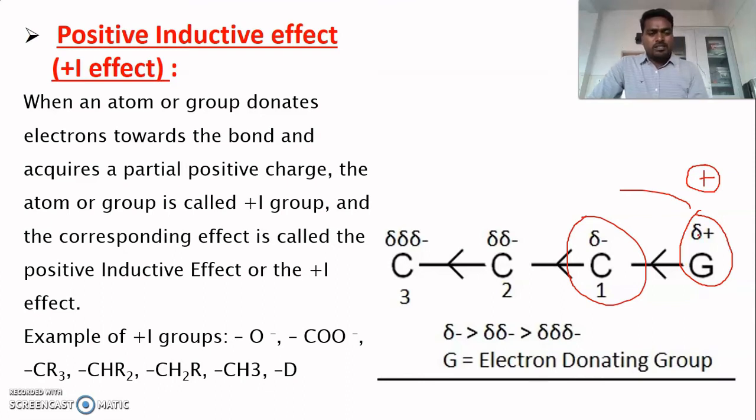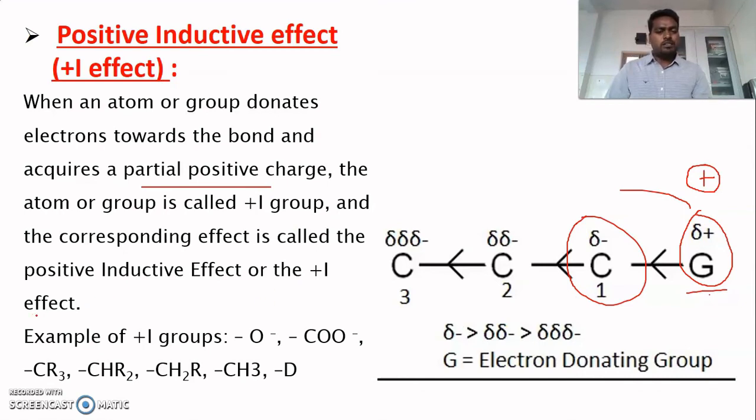So this effect, in which the polarity is induced in a molecule and the electron is moved away from the substituent group, as a result the substituent group gets positive charge, is called positive inductive effect. When an atom or group donates electron towards the bond, it acquires partial positive charge. This group is called a positive inductive group, and the phenomenon is called plus I effect.